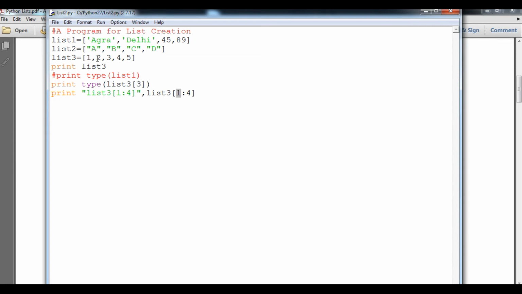So here is 1, 2, 3 and 4, and here the last element is 4. That means the fourth index. So n minus 1 will definitely be up to index 3. So here 1, 2 and 3. So that's why the output will be 2, 3 and 4.